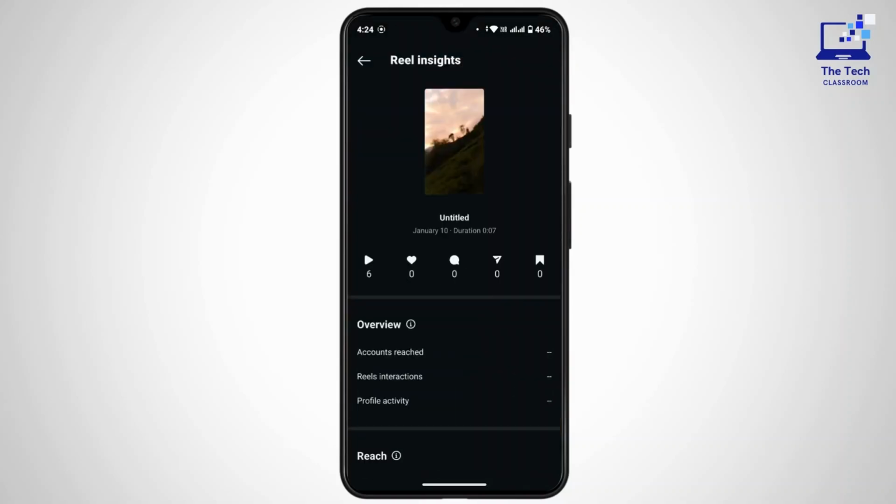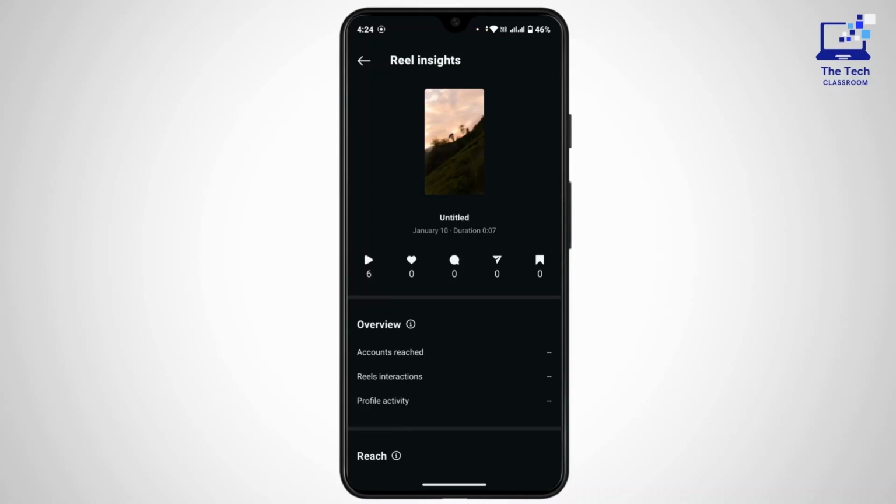So as of now, Instagram does not allow you to see exactly who watched your reels, while you can view the number of plays and the list of people who have liked or commented on your reel. The platform does not provide a feature to see a list of all viewers. So the answer to the question is no, you cannot see who has watched your reels on Instagram.